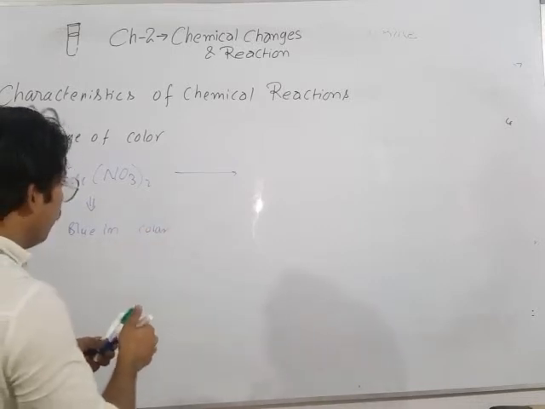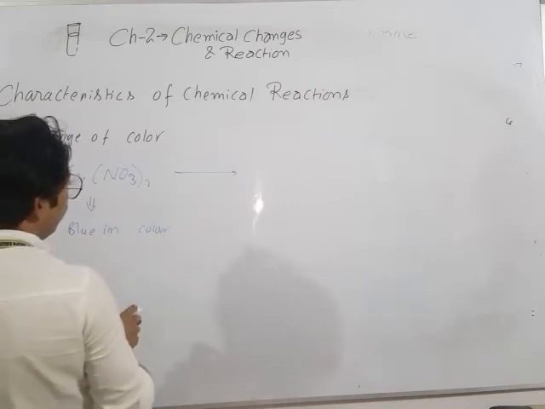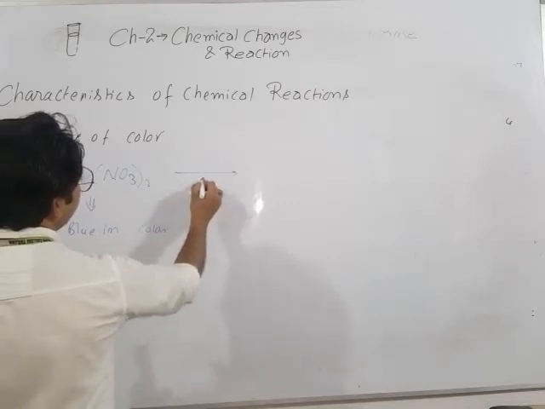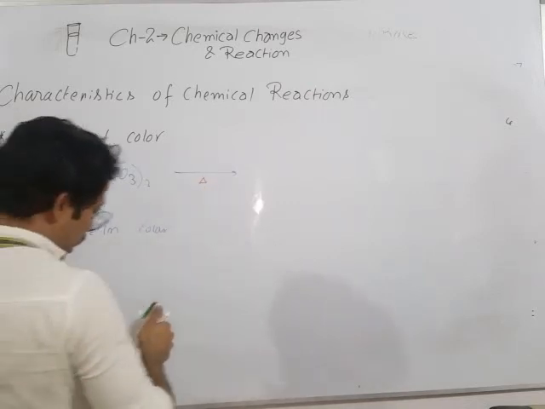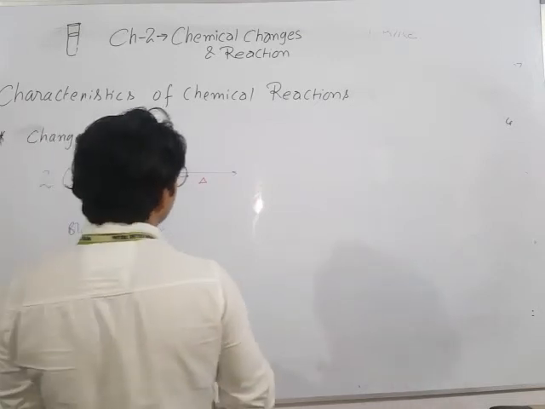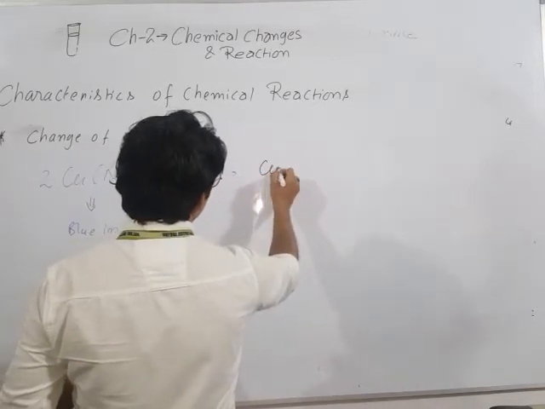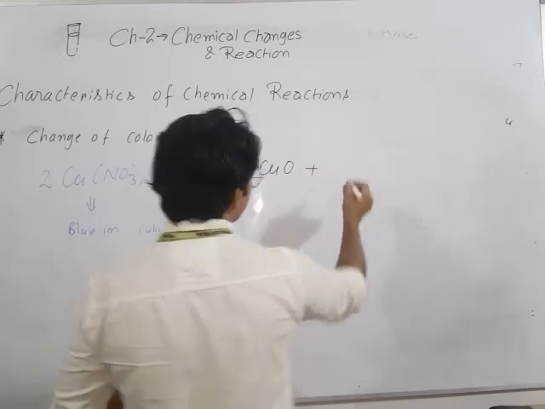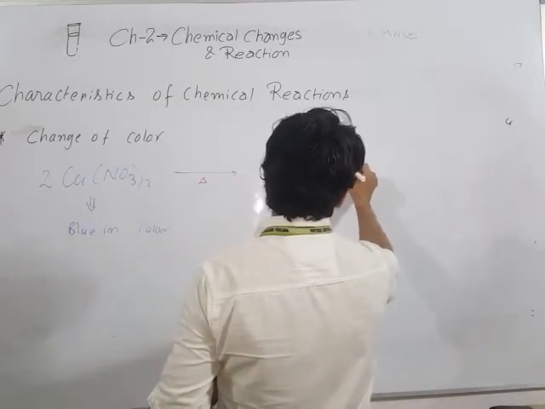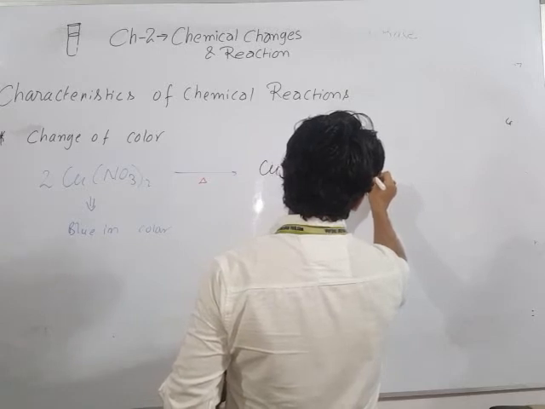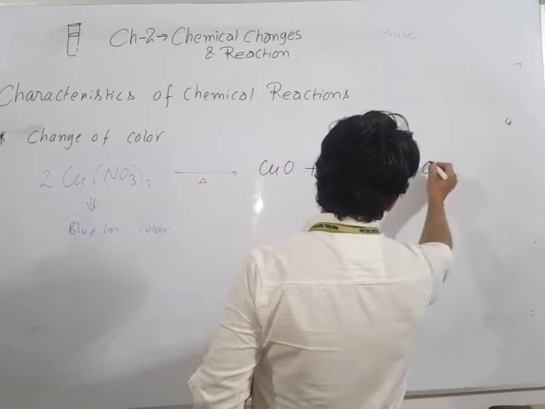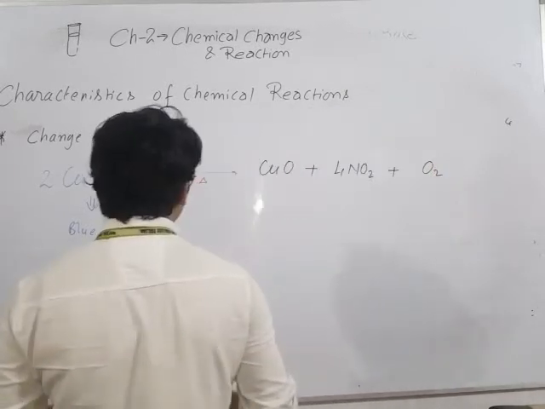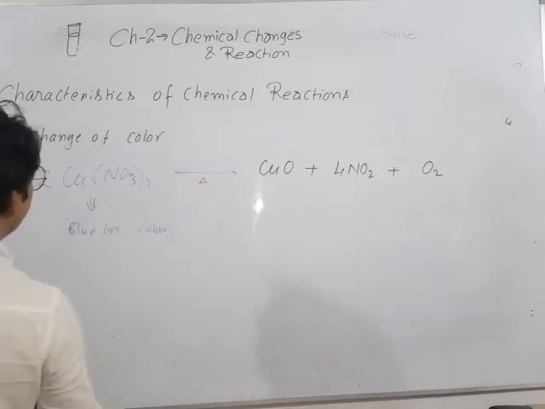Now when we heat it, it changes into copper oxide plus nitrogen dioxide plus oxygen. Here you can see that.